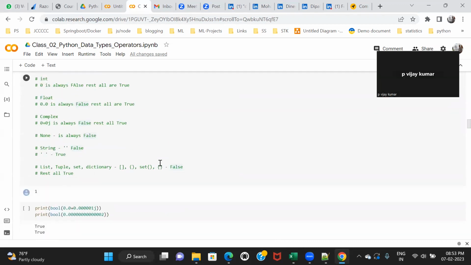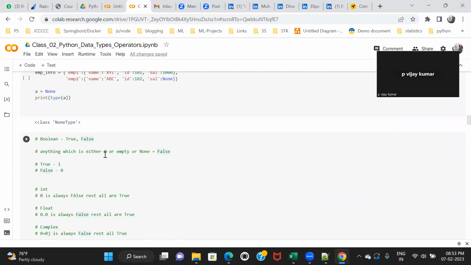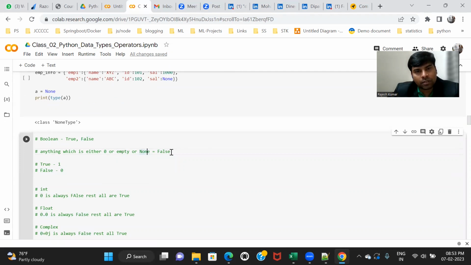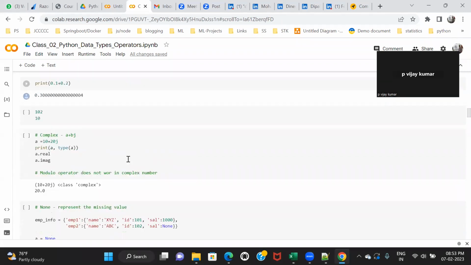If it is zero, empty, or none, then it is false, and the remaining are true. That's all. So just remember the false rule, and what is not false is true. Simple.